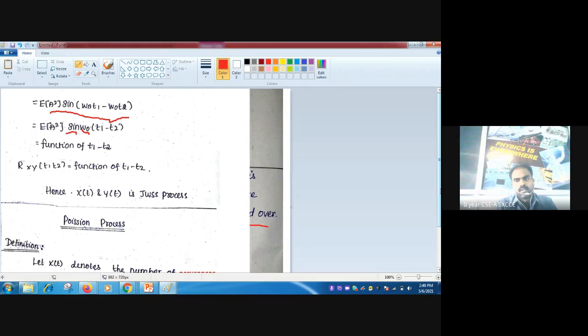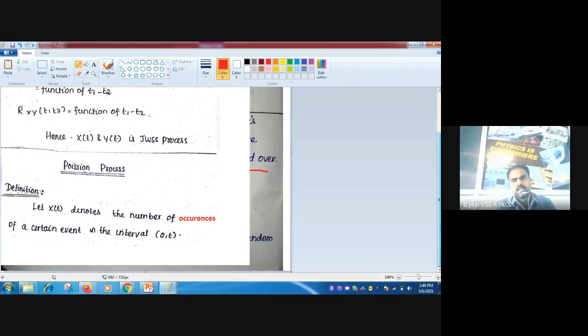So with this we are closing the WSS process. Then Poisson process. Let us move towards the Poisson process, right? So we can learn the definition for the Poisson process first.